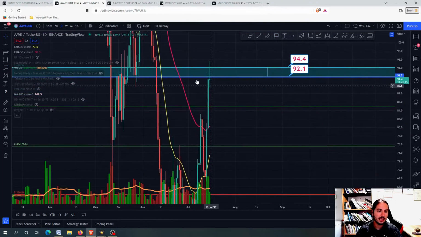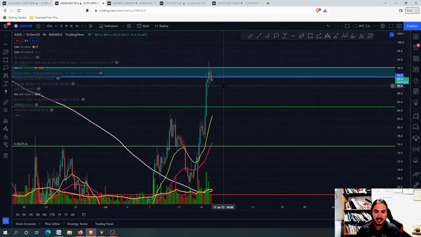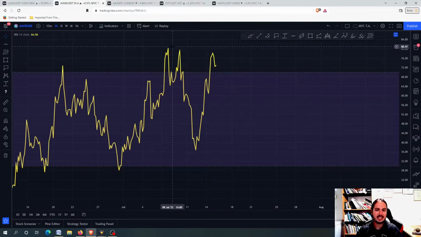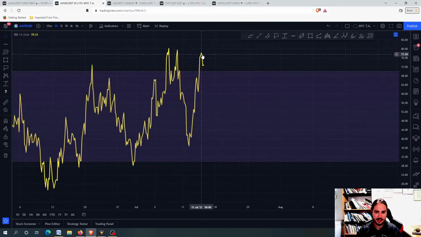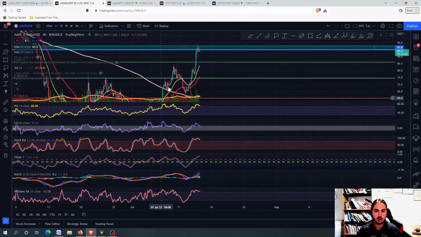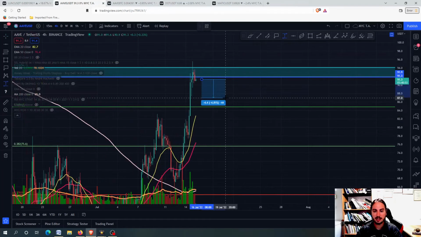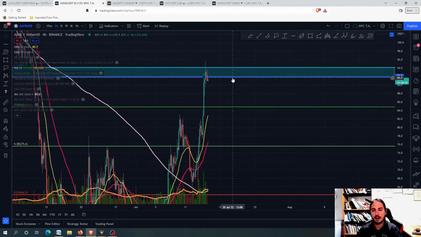So I want you to be a little bit careful as of now. Okay, the Aave against USDT chart does not look so great. In terms of the RSI as well, we have lower highs right here, constant bearish RSI divergences with higher highs. Okay, from this point right there, we constantly have higher highs with lower highs, so that indicates probably a correction coming in for the next few hours. Maybe a 5% correction or more is in the cards, especially if BTC is bearish. Okay, so be careful a little bit about that.